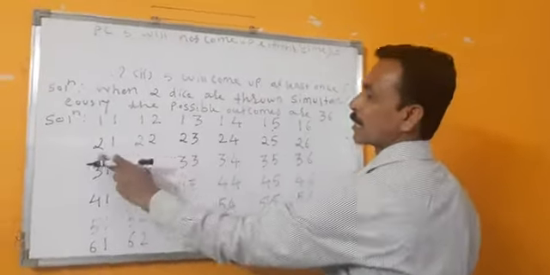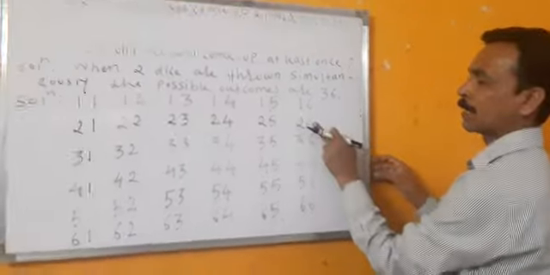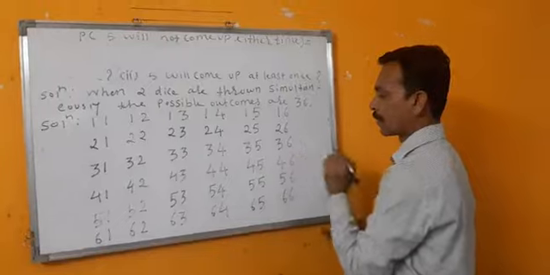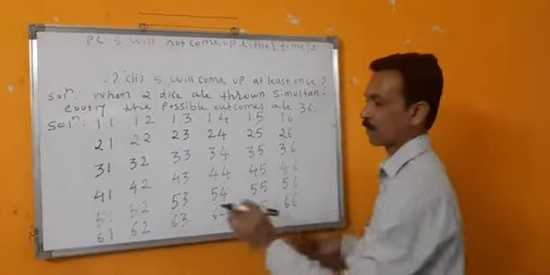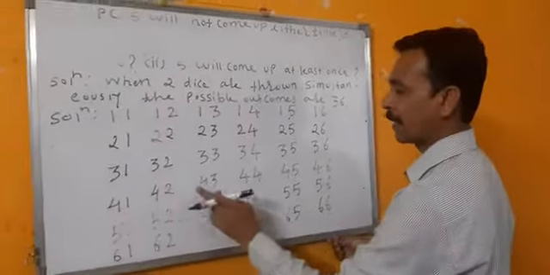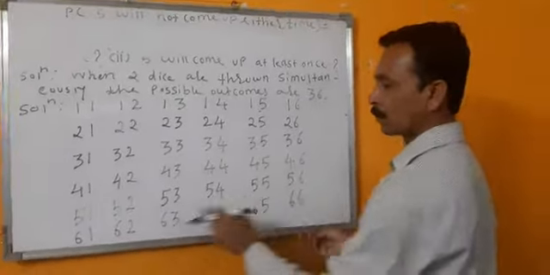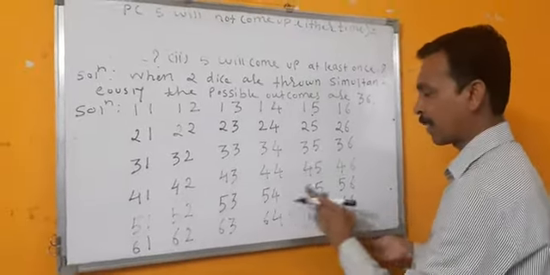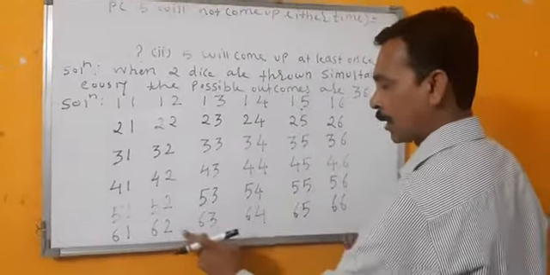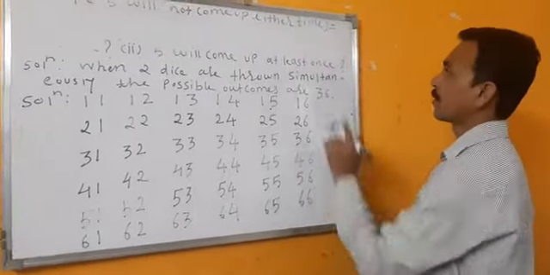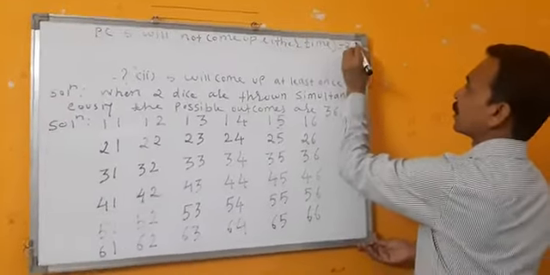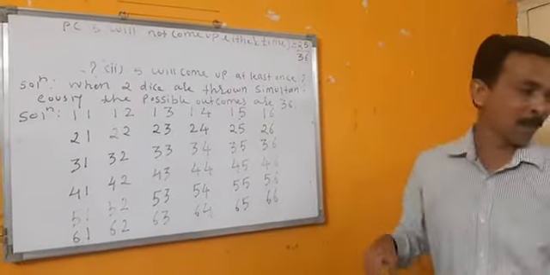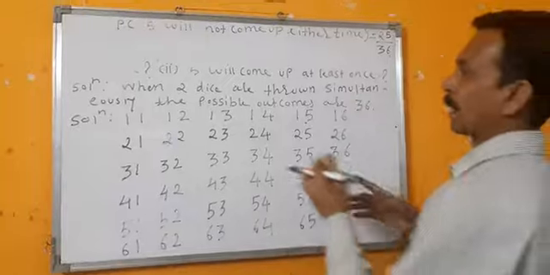So here 5, 6, 7, 8, 9, 10, 11, 12, 13, 14, 15 because we don't have to count 5. Right? 15, 16, 17, 18, 19, 20. This row don't count because everywhere it is 5. 20, 21, 22, 23, 24 and 25. So what is the answer? 25 upon 36. Now the second bit.